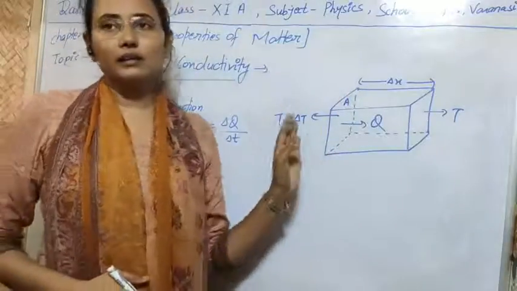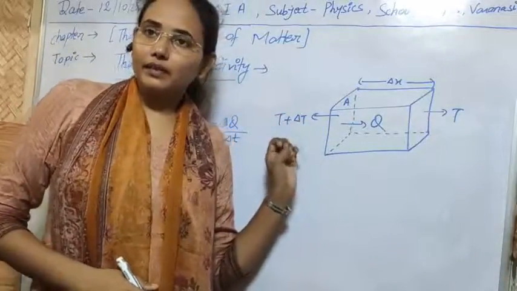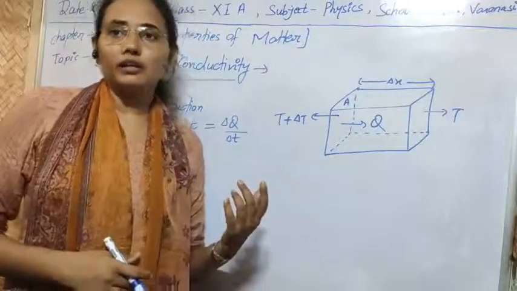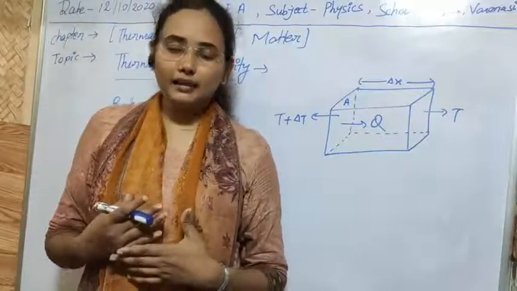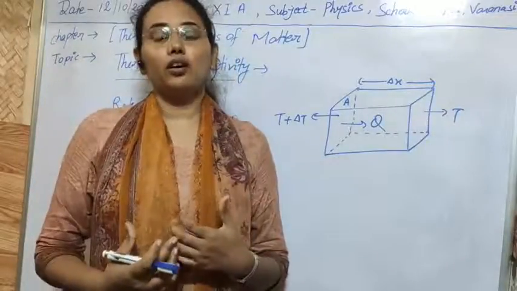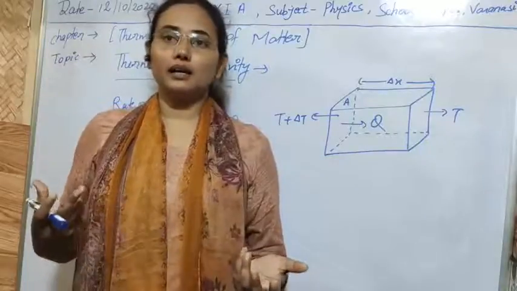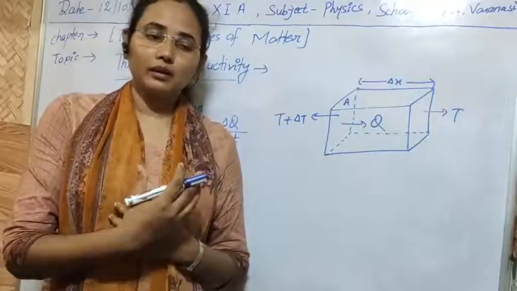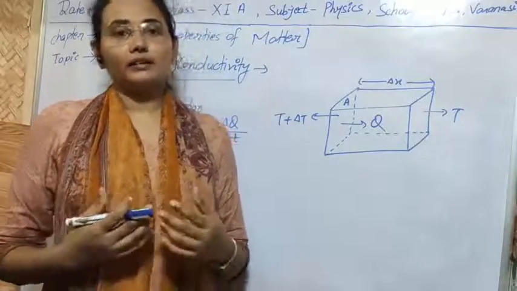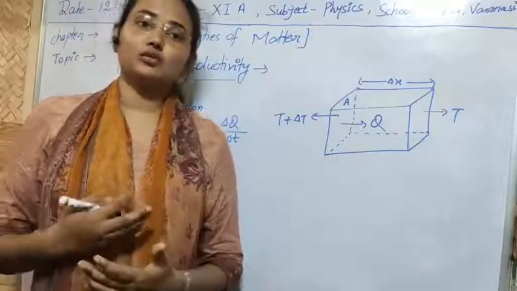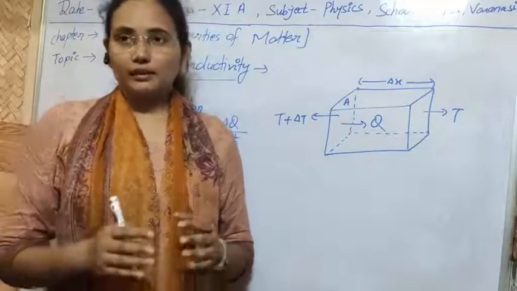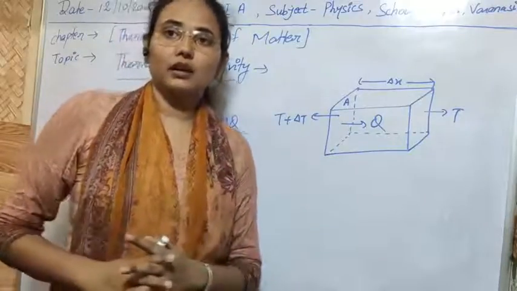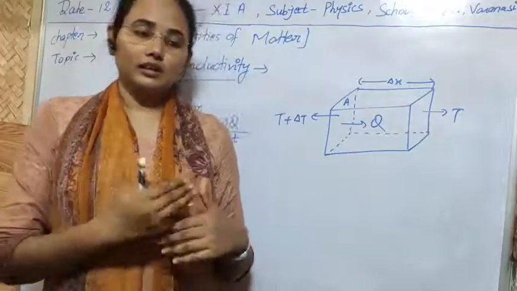So simple heat transfer is now known. If conduction or simple heat transfer is taking place in any body, it means that we can say that body is a good conductor of heat, meaning heat is easily passing through it. If heat is not easily passing through any body, then we call that substance or material not a good conductor of heat. So I think this is now simple to you, what conduction of heat is.